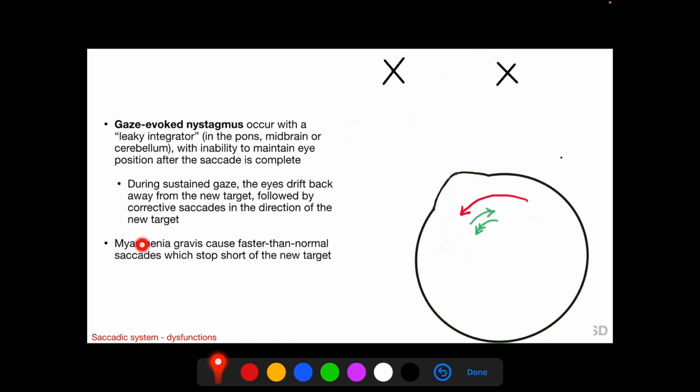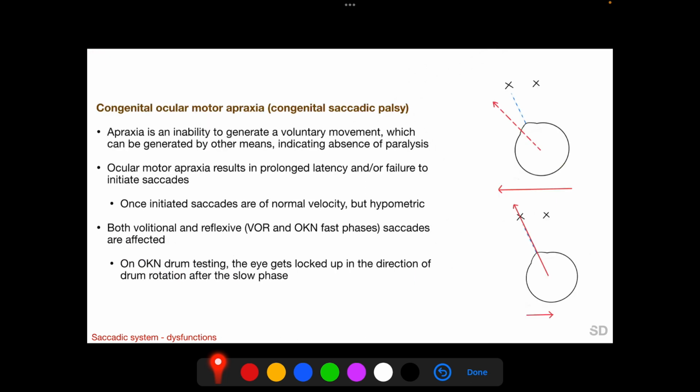In myasthenia gravis, there may be faster than normal saccades which stop short of the second target. So myasthenia gravis has high speed saccades which are hypometric. Congenital ocular motor apraxia is a type of dysfunction of the saccadic system. Please see a video of congenital ocular motor apraxia on the internet.